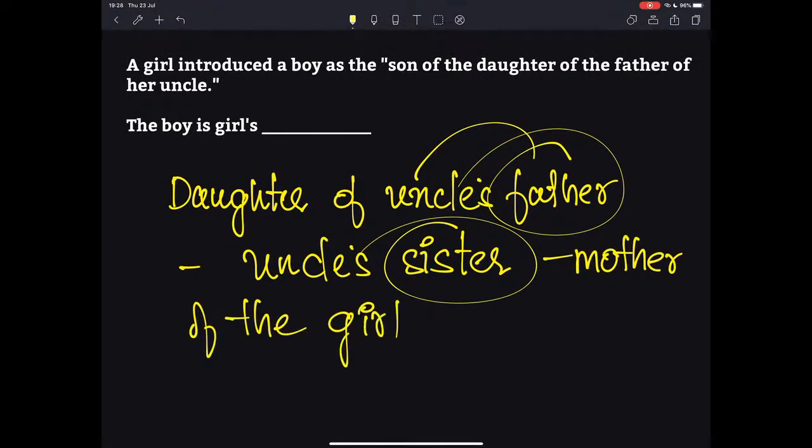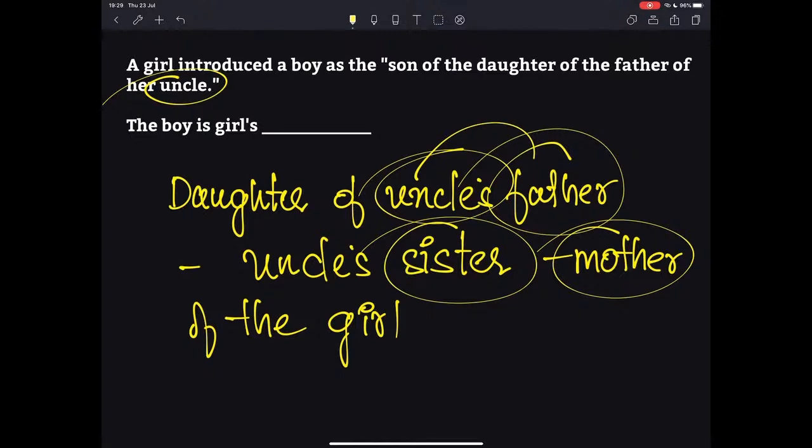Once again, we are starting from the end. That way it will be easy for you to break the relationship. So what are they asking? They're asking us to find out the relationship here. So we start from the end. Who is the daughter of uncle's father? Uncle's father's daughter is none other than uncle's sister. Uncle's sister is none other than the girl's mother. So we have a girl and she has a mother. Her brother would be the girl's uncle. So that is something which we have already sorted.